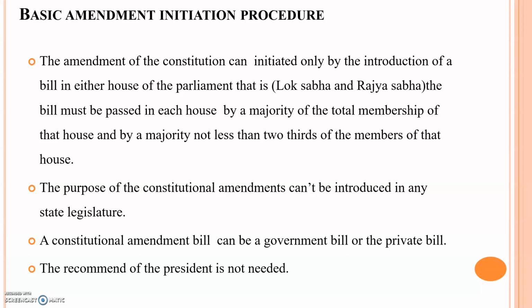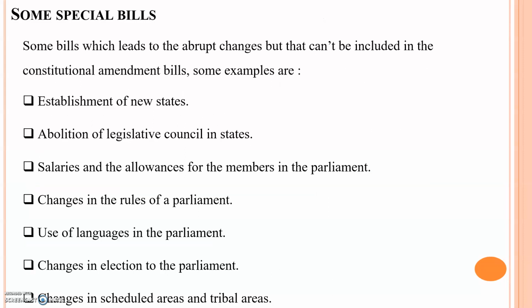Basically, our Indian amendment procedures begin with introduction in Parliament in either house, Lok Sabha or Rajya Sabha. It needs the majority of the total membership and a majority of not less than two-thirds of the members of the house. In some cases, the amendment of provisions does not require the assent of the president. There are two types of bills: government bills and private bills. Some special bills can be amended by our Indian Constitution.